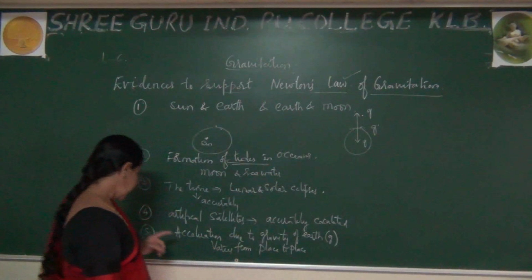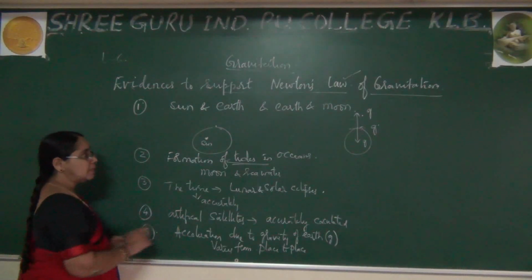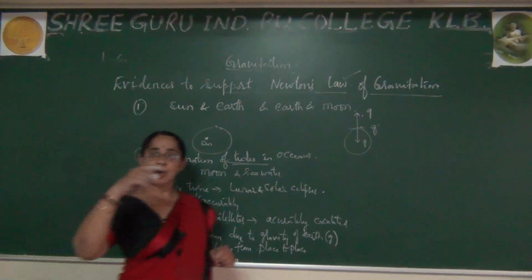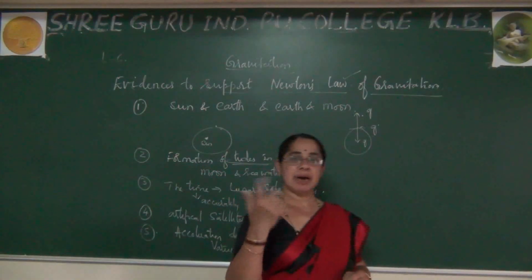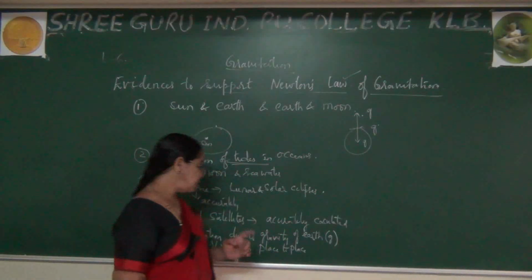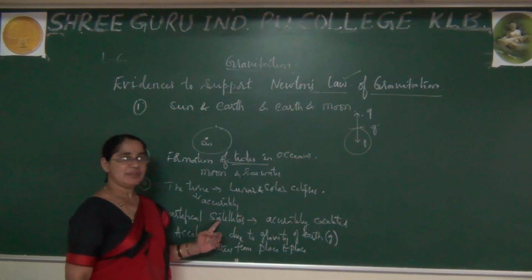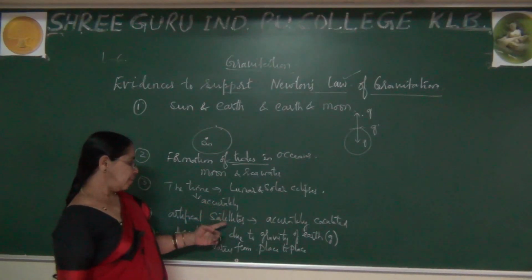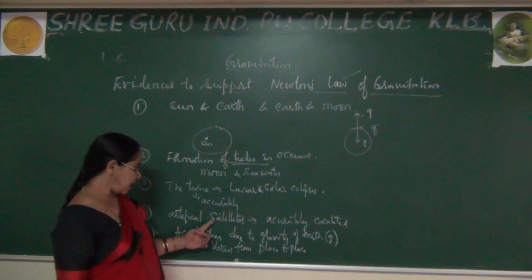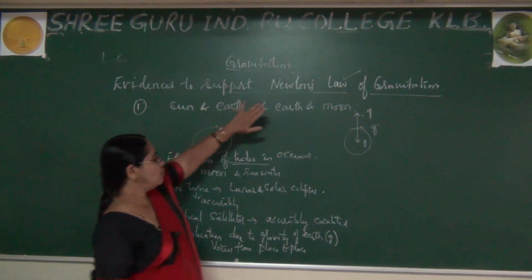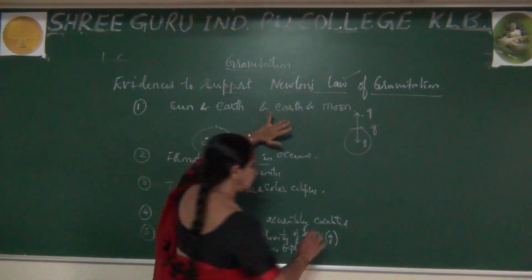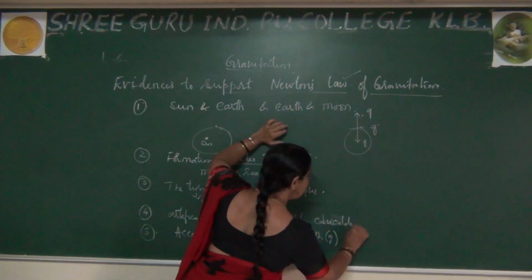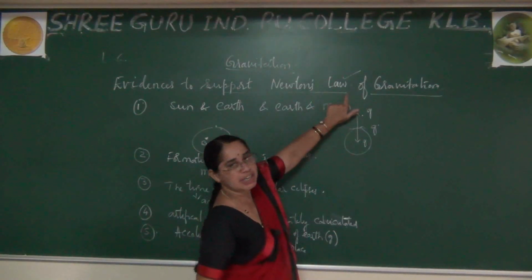One more point: just now I said the Earth is revolving around the sun. Similarly, satellites revolve around any planet, maybe the Earth or any other planet. Those artificial satellites, and all the calculations related to them, can be explained accurately with the help of Newton's law of gravitation.